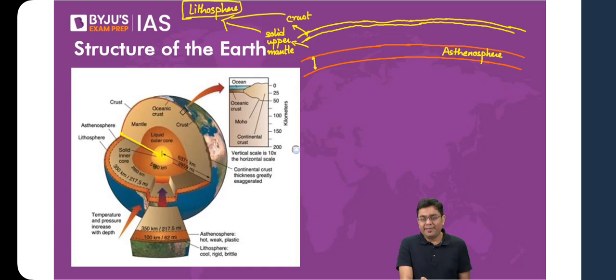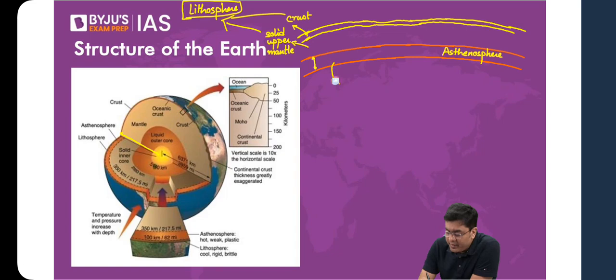Now, when I say semi-solid and semi-molten, I'm not saying molten, neither am I saying solid. So, what is that conundrum? It is not completely solid, not completely liquid. For example, if you take the case of molten glass, it does not flow like a liquid, does it? Molten plastic, it can get stretched, it can be in a molten state, but it does not move like a liquid. Neither can you classify it as a complete solid, can you? So that is the condition of asthenosphere. Asthenosphere is in a semi-solid, semi-molten state.